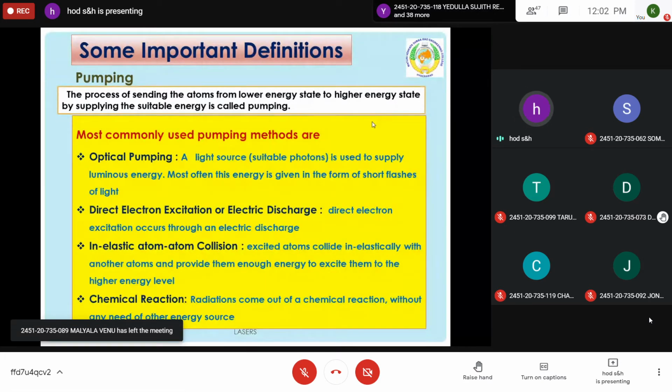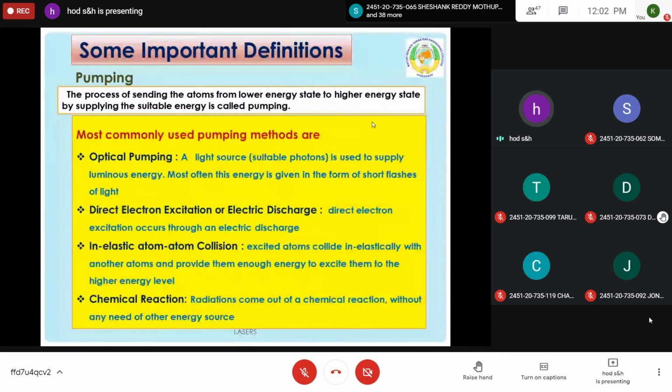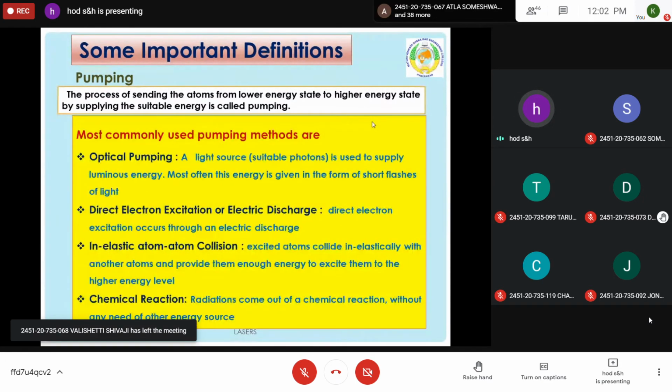Otherwise, another method is you apply a high voltage, so that the atoms gain energy and excite to the higher energy state. Otherwise, you interact the ground state atoms with already excited atoms in an inelastic collision. During this process also the atoms can be excited. Or through chemical reaction, using certain chemical conditions, the excitation of atoms from lower energy to higher energy can take place. These are the four methods. These are called pumping methods, so that excitation takes place. This we have discussed here.